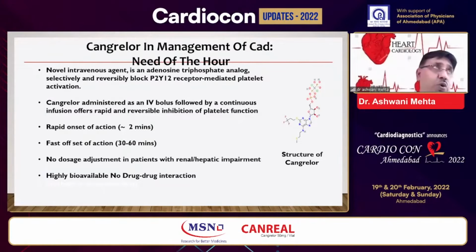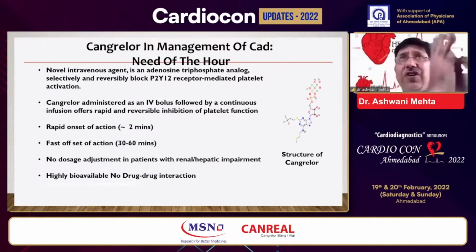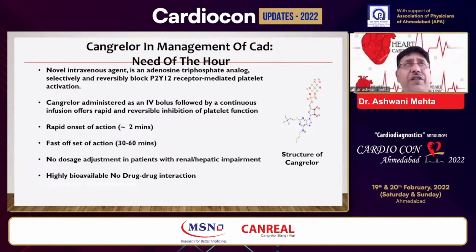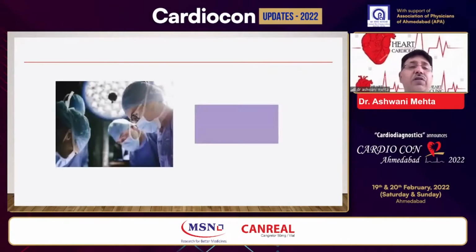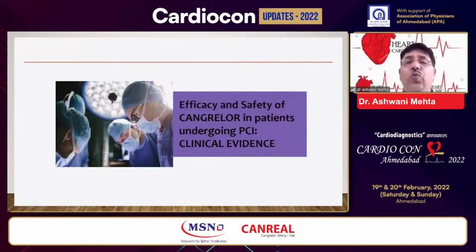Case number 3, where I showed a triple vessel disease patient who had an ACS. And now this was the patient where we just did a plain balloon angioplasty of the RCA and referred the patient for CABG. This patient did well just because of cangrelor. Imagine had we given ticagrelor and then doing a plain balloon angioplasty, waiting, and then sending a patient for CABG. We have to wait and get into trouble later on. So let's look what is the evidence. What is the clinical evidence?